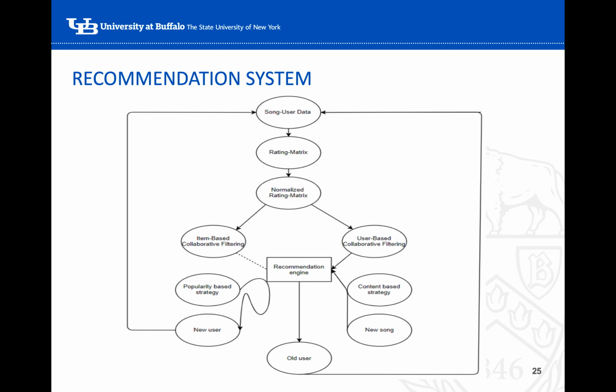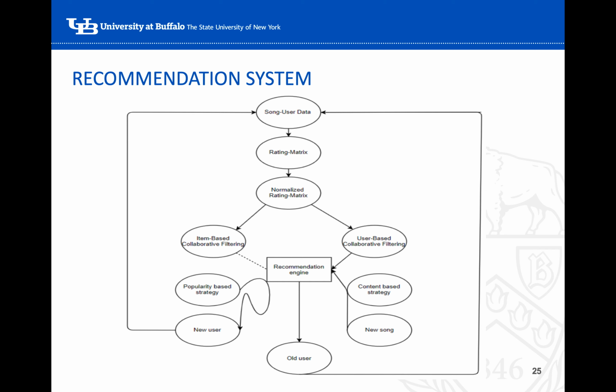This is the music recommendation flowchart that we have followed. Initially, we have song and user data, and we converted it into a rating matrix, and then we normalize that rating matrix. We can then do either item-based collaborative filtering or user-based collaborative filtering. We then recommend songs to all users accordingly. We also have a case for cold start, when a new user or a new song comes in.